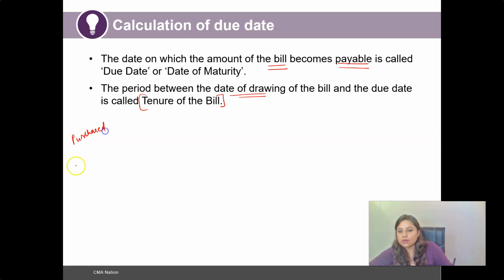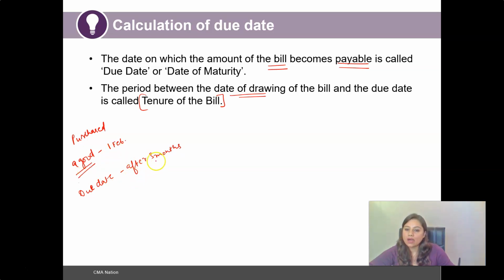So for instance, I purchased a good today, that could be 1st of February, and the due date is after 3 months. So basically it has been agreed on the bill of exchange that the payment for this good would be made within this particular period. From 1st Feb it would be March, April and May. So by 1st of May I have to make the payment.